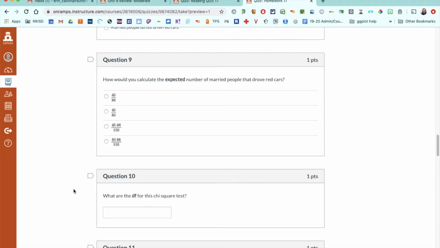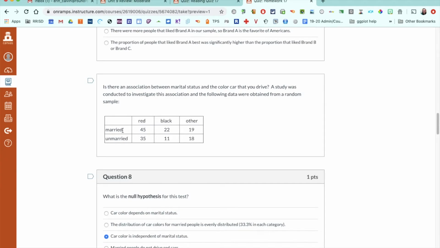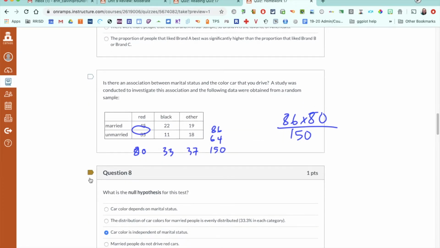How would you calculate the expected number of married people that drove red cars? So married people that drove red cars would be this top left column. And remember, expected count is row total times column total divided by grand total. So for this one, first thing you would want to do is figure out what your totals are. So I'm going to do that real quick. So I've done that. So again, my expected count for the row total times column total is 80 divided by grand total is 150. Should be that one.